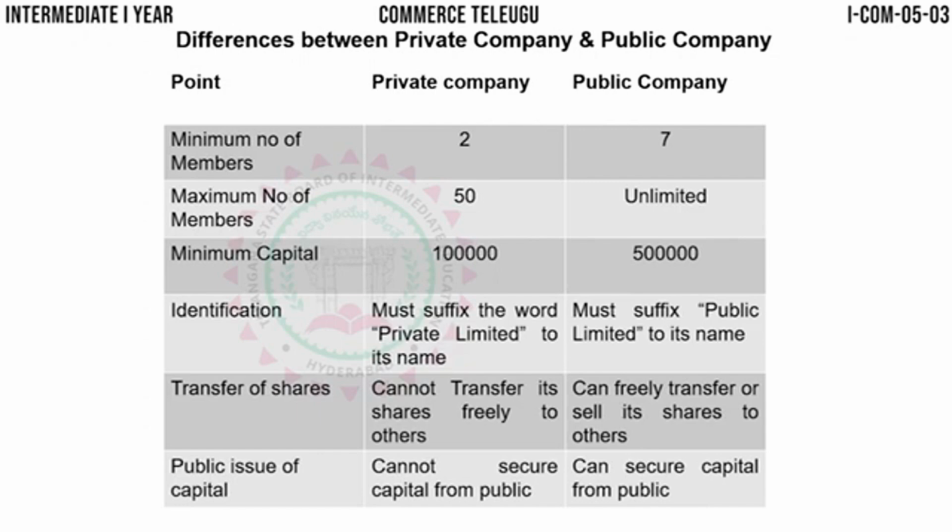Next is transfer of shares. As we have already discussed, a private company cannot transfer its shares freely to others. There are many restrictions. A private company cannot transfer its shares to outsiders. But a public company can easily and freely transfer or sell its shares to others without any permission and restrictions.